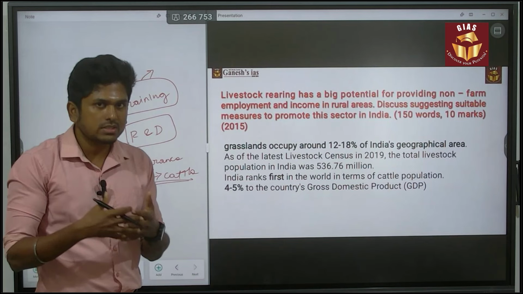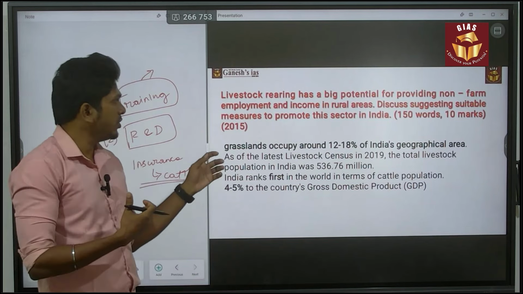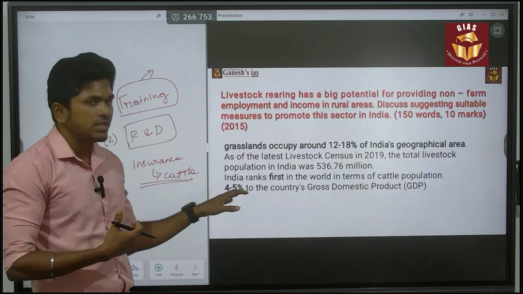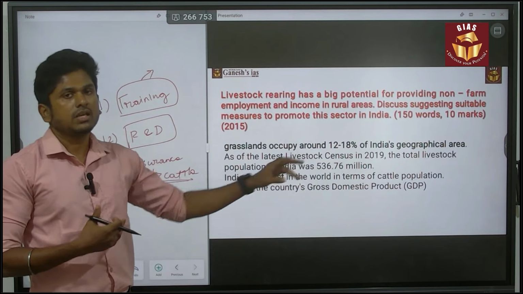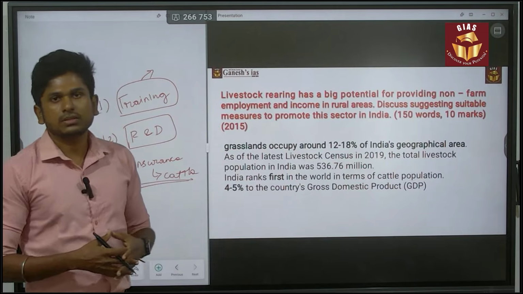And at the end, you can say that if you improve livestock rearing, the GDP contribution can be improved to 10% of India's GDP. In that way, you can give the answer.